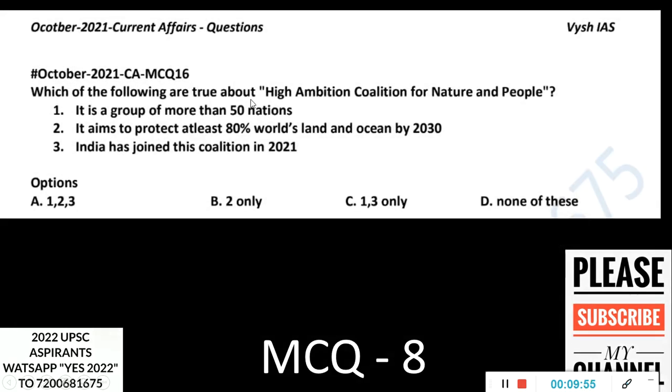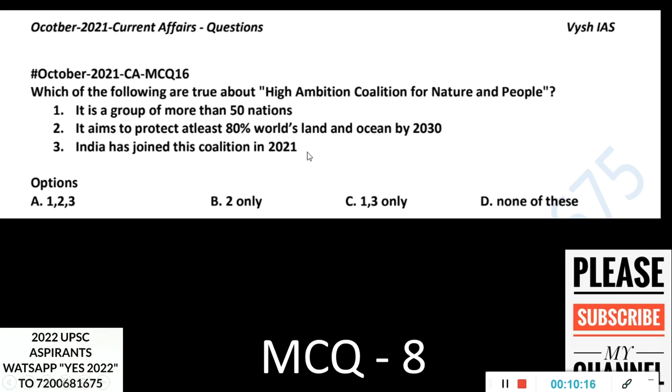Which of the following are true about High Ambition Coalition for Nature and People? So HAC, short form for High Ambition Coalition for Nature and People. Which of the following are true? It is a group of more than 50 nations. It aims to protect at least 80% of world's land and ocean by 2030. India has joined this coalition in 2021.